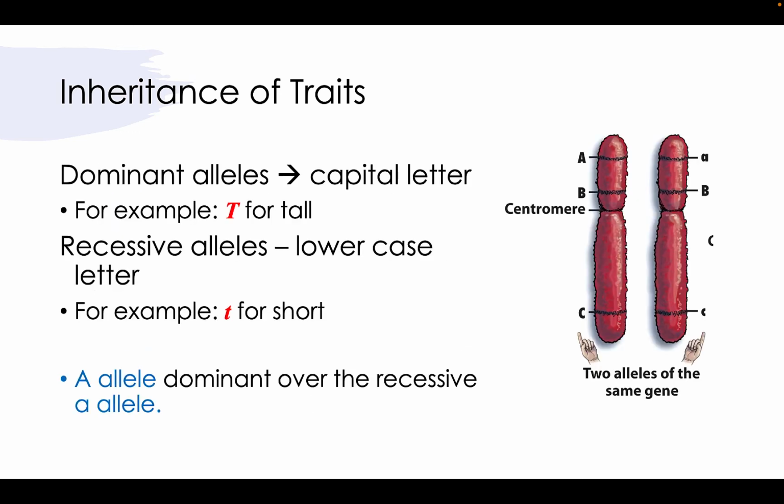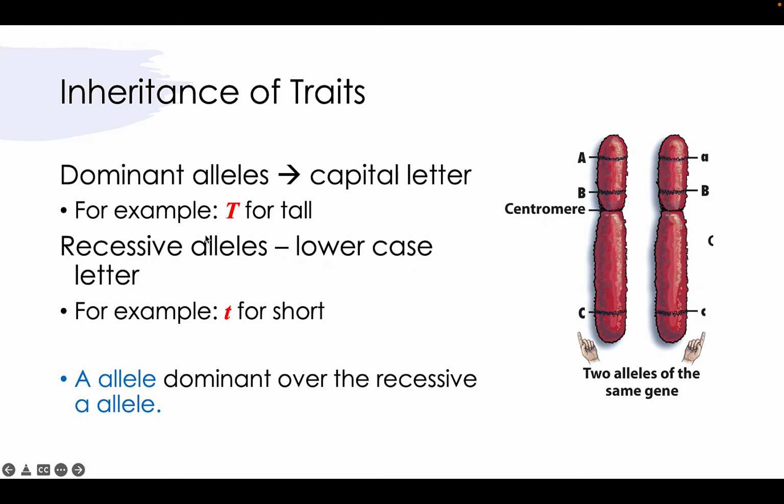When it comes to dominant alleles, we represent these with capital letters. You can see the left chromosome here, or I guess the left chromatid, right? This would be a chromosome together, a pair of sister chromatids. The left one would be all capitals, and the right one is going to have two recessive, or lowercase, ones and one capital. So this chromatid has all dominant alleles, which will mask all recessive alleles present on this one that match up with that letter coordinate.